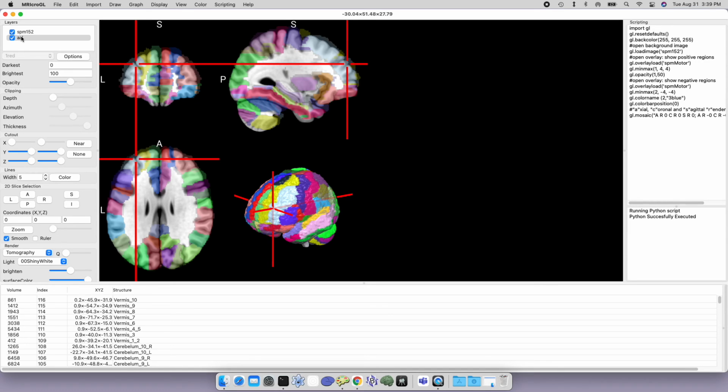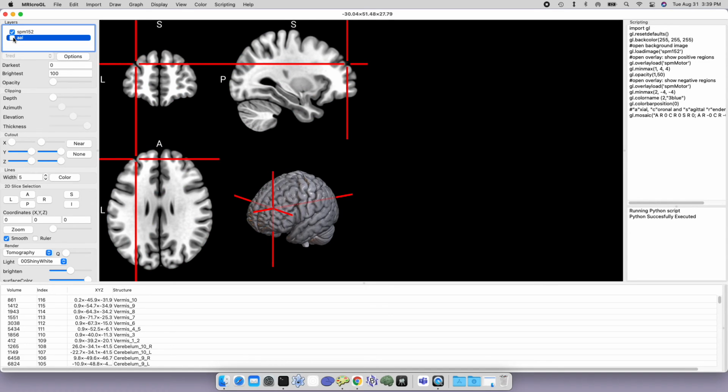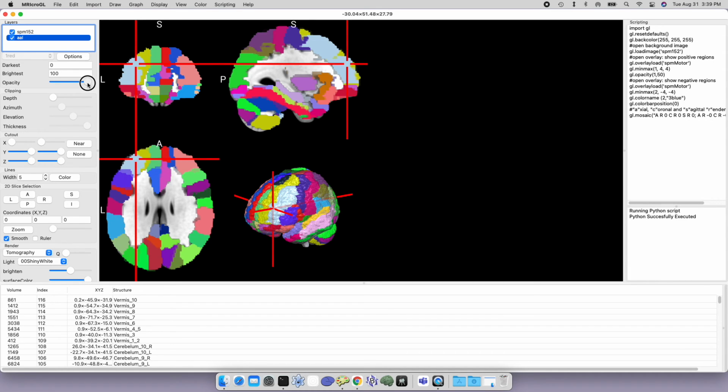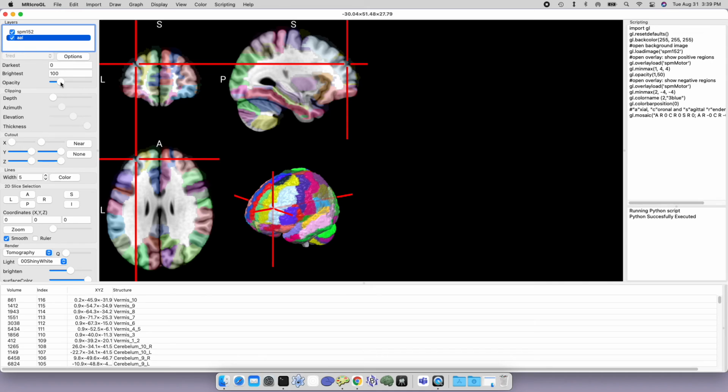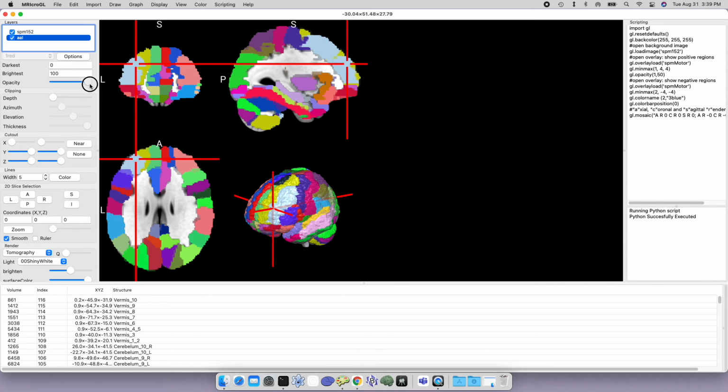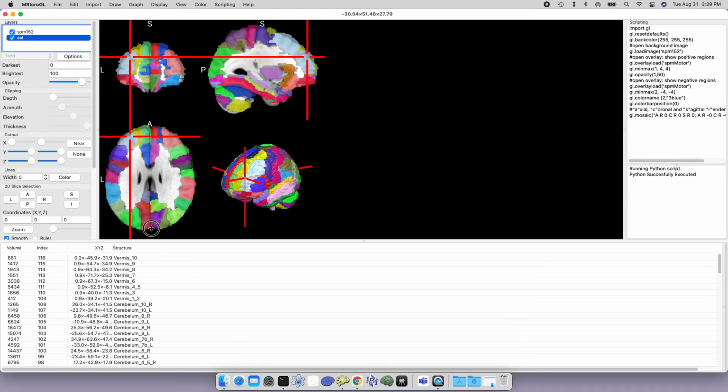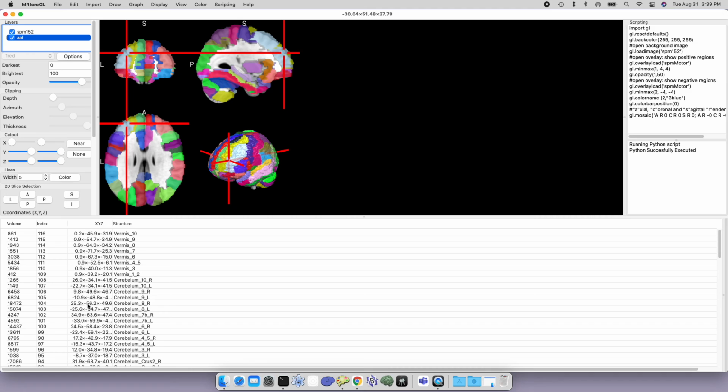And so again, I have a layer of AAL as the top layer. And if I want, I can hide or show that top layer or adjust my opacity to make it more or less salient. And when I choose an atlas, the software gives me a set of locations beneath where I can see all the structures of the atlas.